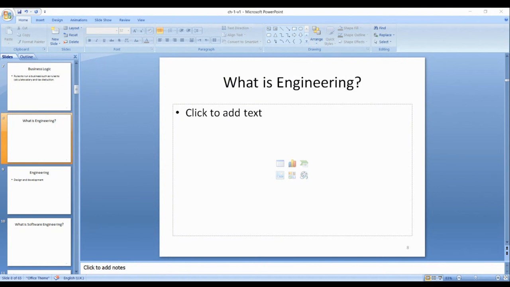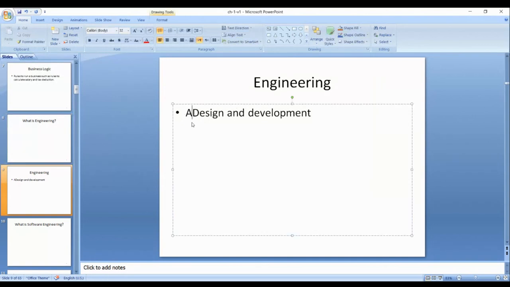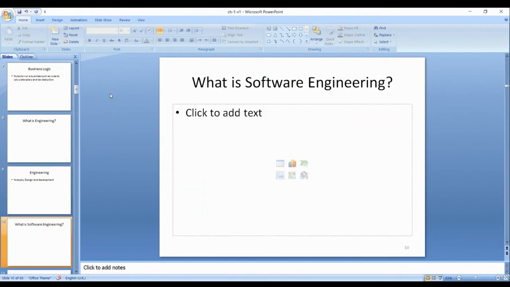Now we know software, we know engineering. How to define software engineering? Analysis, design, and development or implementation skill. Now, how to define software engineering?